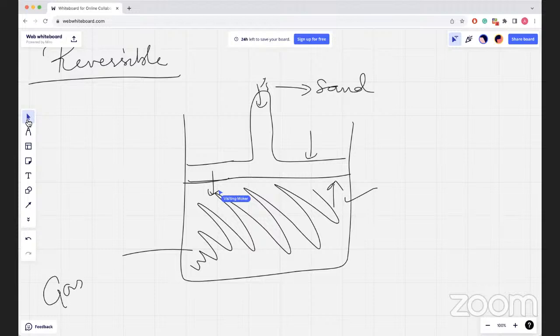Now, if one particle of sand is removed, the gas will expand very slightly, but the equilibrium will be restored almost immediately. So this change is called an infinitesimal change.